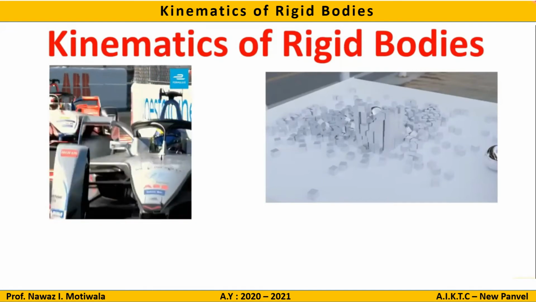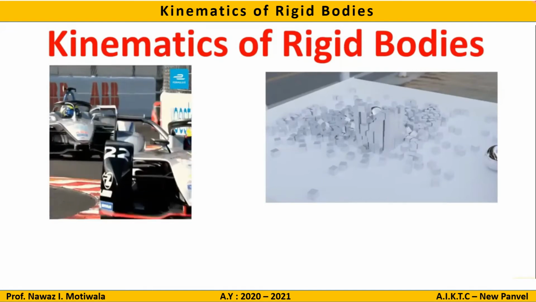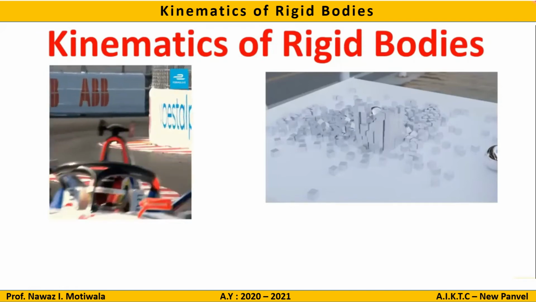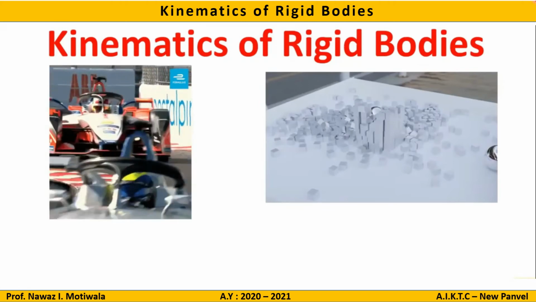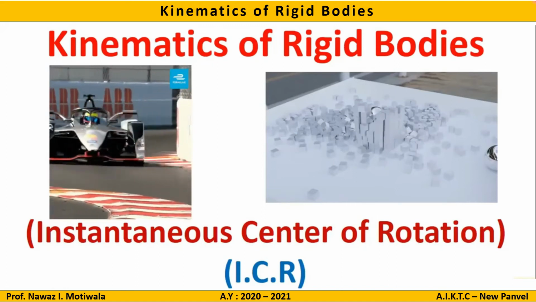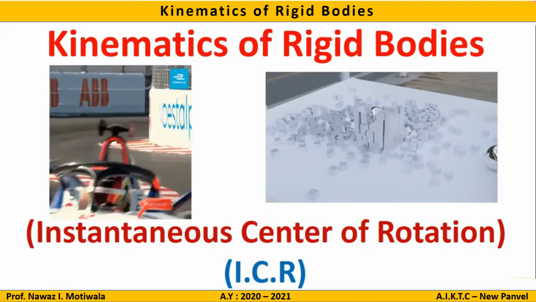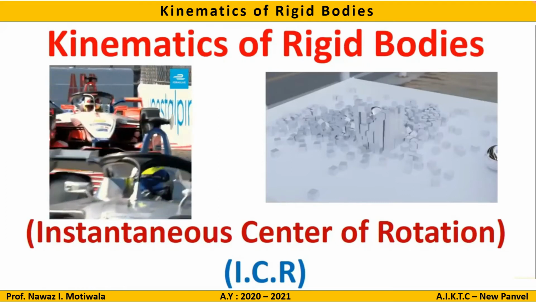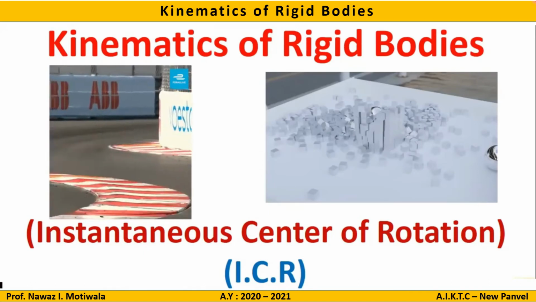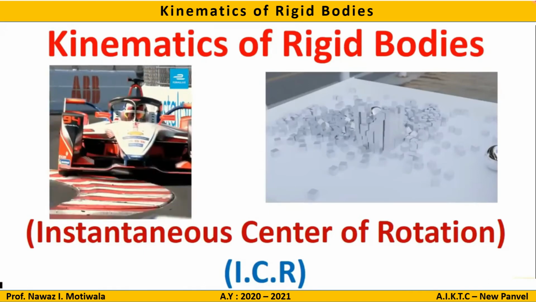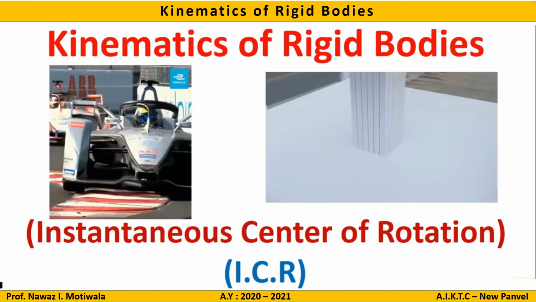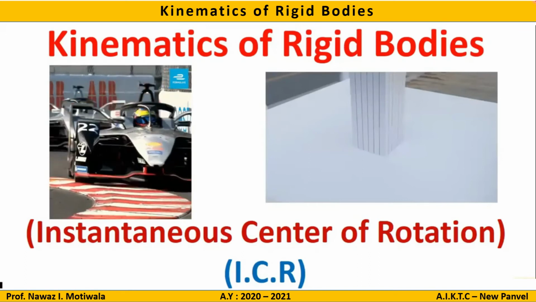So we said now that we need to find out velocity and acceleration of the body in this topic. To find this, the method which we will use is known as instantaneous center of rotation method. It is popularly known as ICR method. Now, to understand what the ICR method is, let us first understand what are the different types of motion a body can perform. The first and the most popular motion is translation.